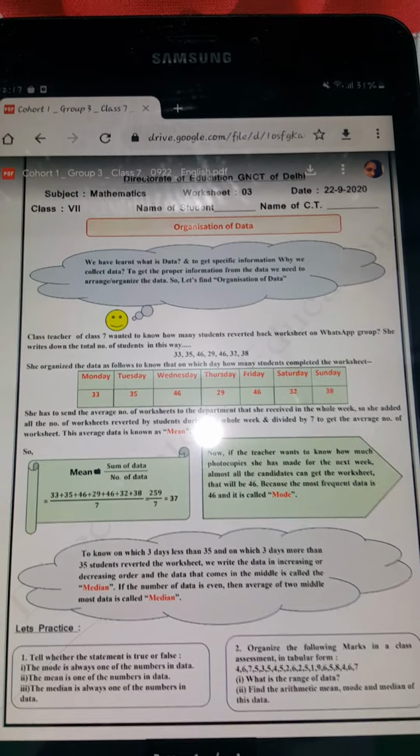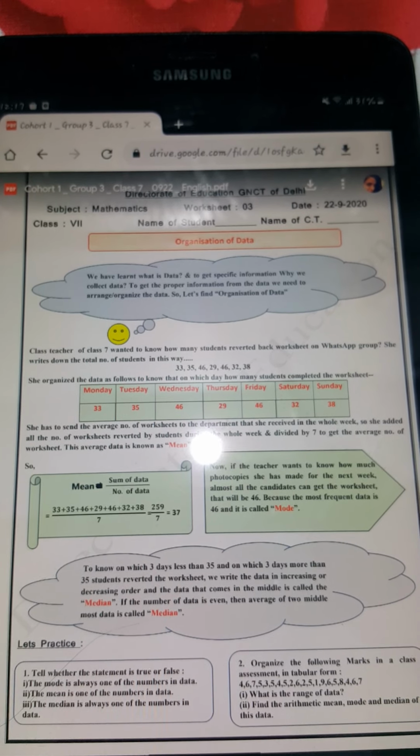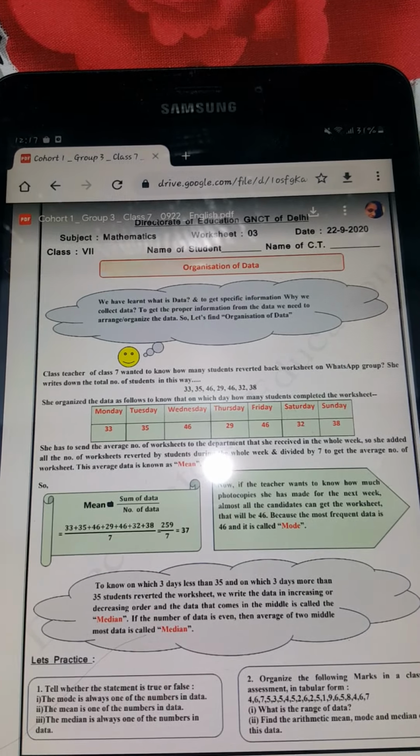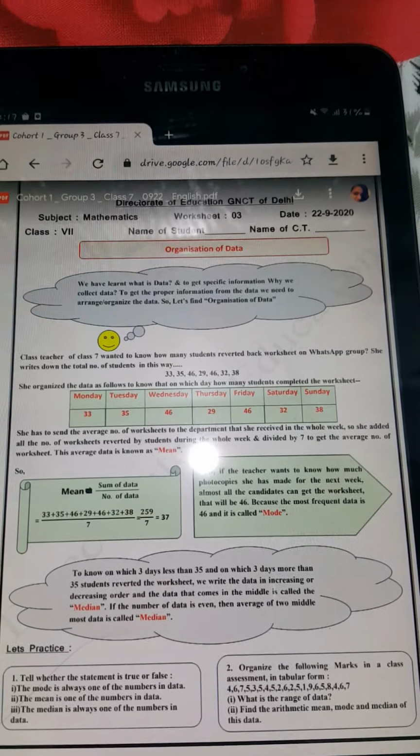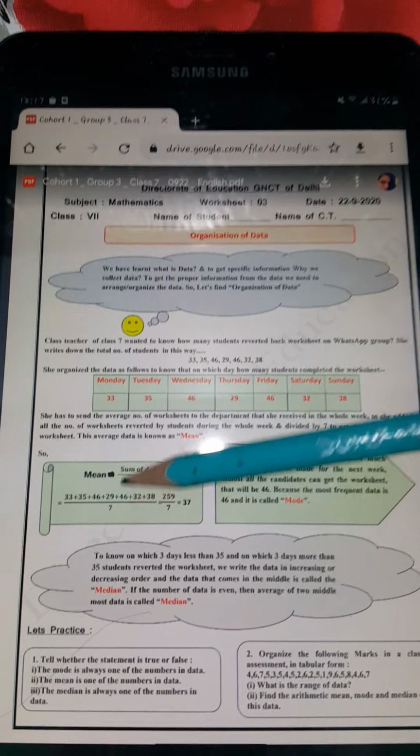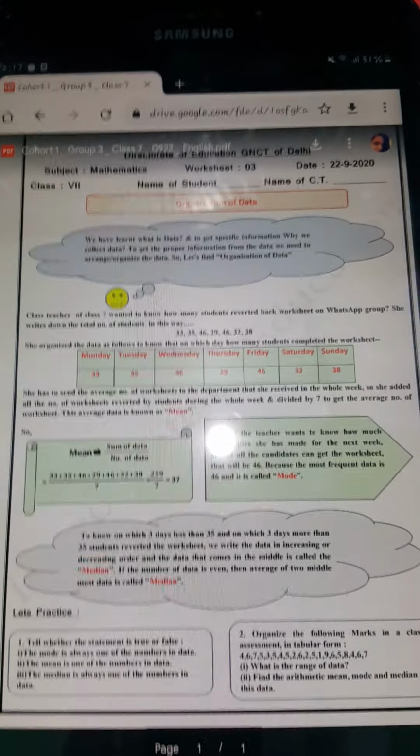Okay, the second point which you need to know about mode is there can be two or more modes. If two numbers are occurring equally often, more than the others, then both numbers can be modes. Also, mode belongs to the data. 46 is the mode and 46 belongs in the data. But 37 does not occur in the data, so the mean need not be from the data.